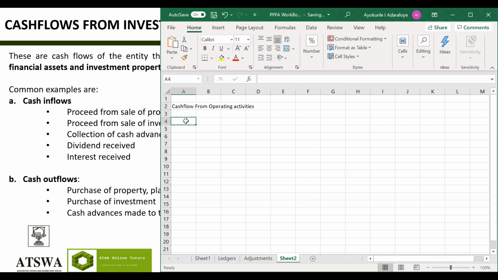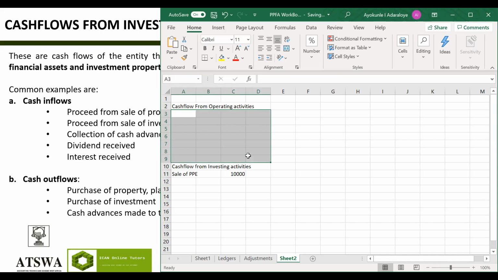So it'll be like this: cash flow from operating activities. There will be several lists of operating activities. Then there will be cash flow from investing activities. Then you have, let's say, sale of PPE. This one will be, let's say, 10,000.